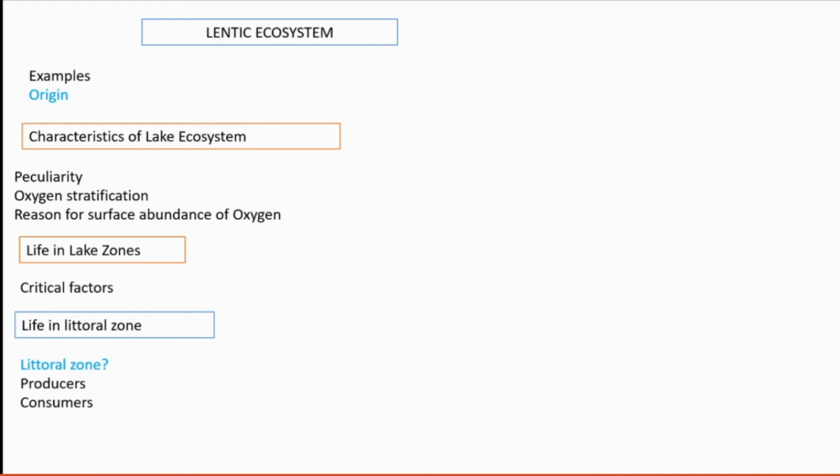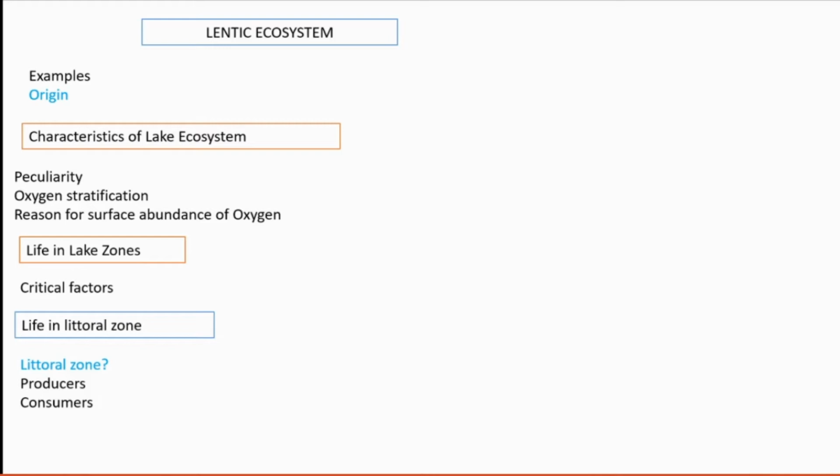Then another category is the zone of submerged plants. These plants are not visible over the surface at all; they are totally submerged. Those are the three types of rooted plants seen in the littoral zone. Also some photosynthetic bacteria, protists and algae are seen in this area.